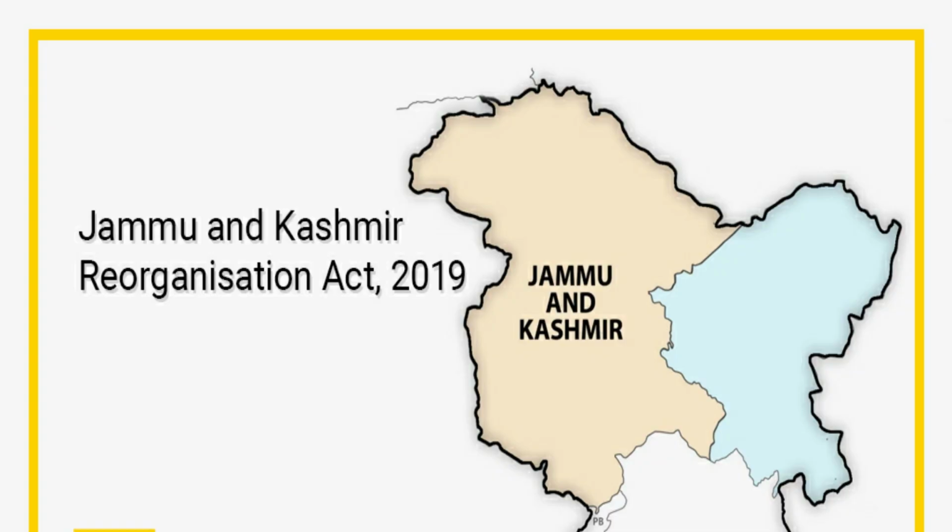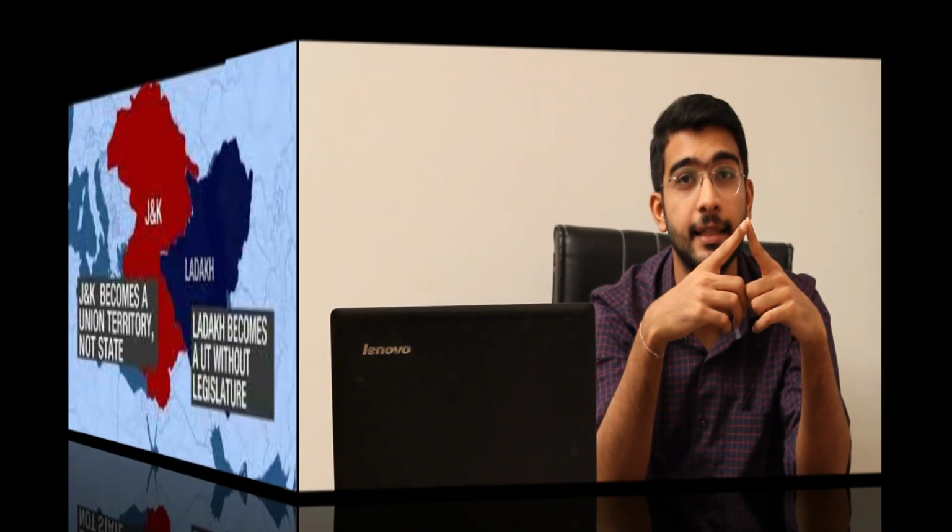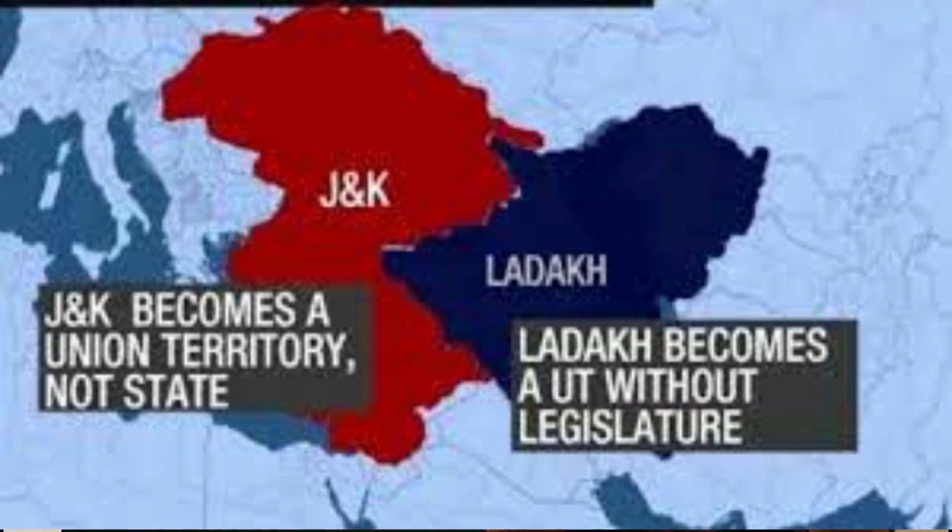In pursuance of this, in August 2019, the Parliament came up with an act called the Jammu-Kashmir Reorganization Act of 2019. Now, this act divided the state of Jammu and Kashmir into two union territories. Now, Jammu and Kashmir is not a state. There are two union territories. First one is the Union Territory of Ladakh, which covers the districts of Leh and Kargil, and all the other districts are covered by the Union Territory of Jammu and Kashmir. So now in India we have 9 union territories and 28 states after this reorganization act.